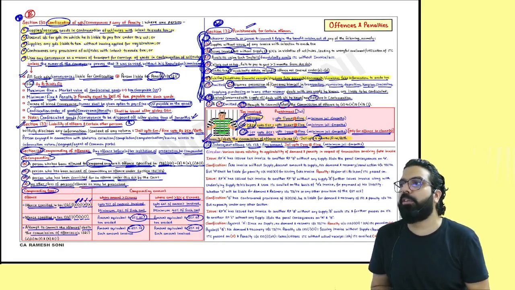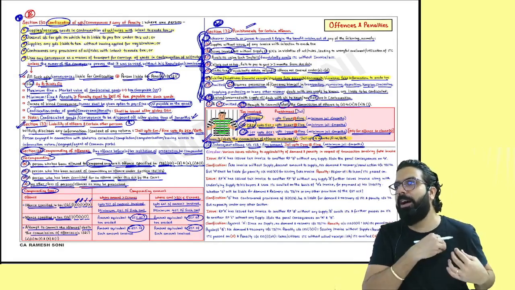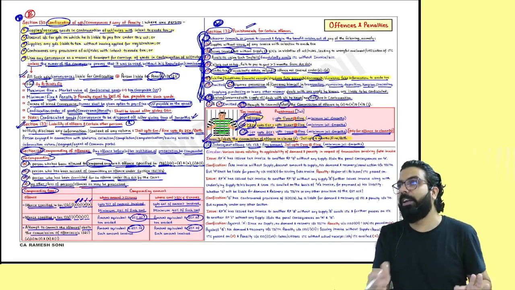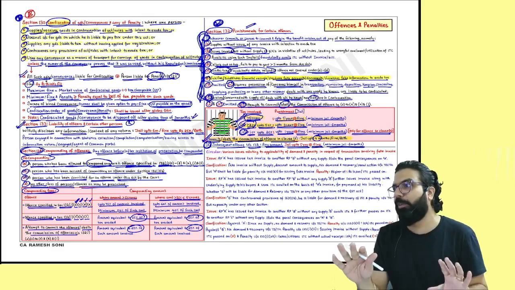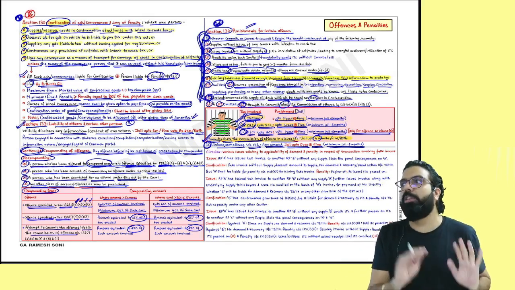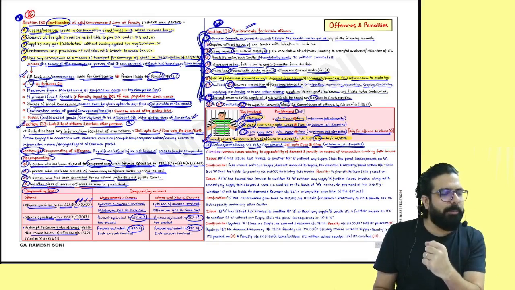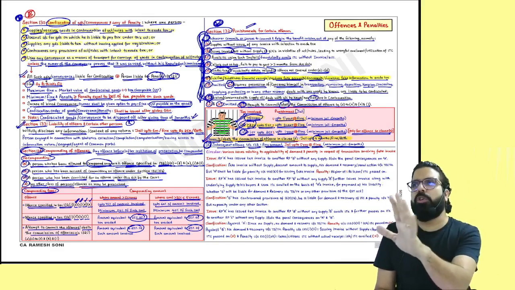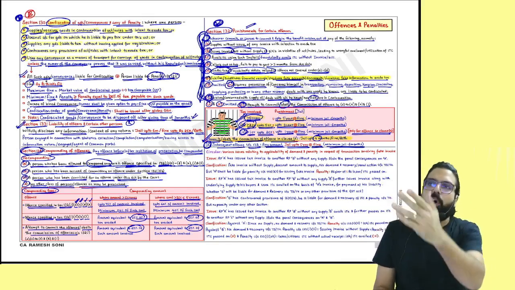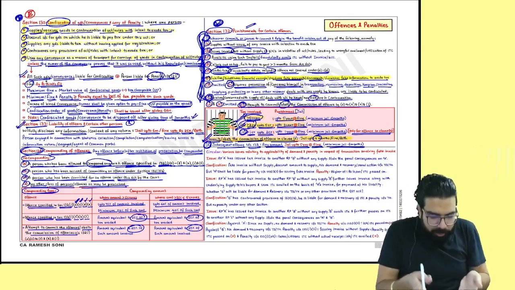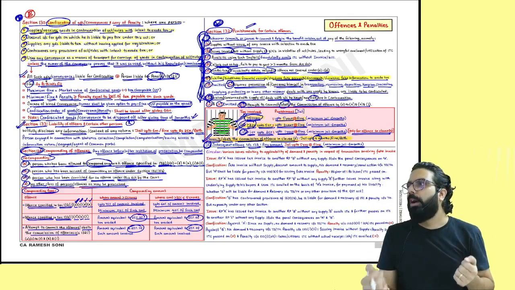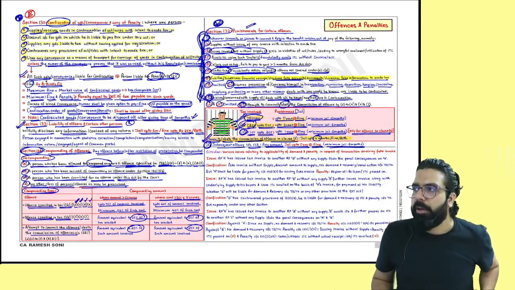Students tell me, sir, in ethics there is no chart. Baba, ethics is in the heart. Ethics can't be in the chart. Ethics means you have to maintain the ethics yourself. You should not go ahead and do all this wrong thing. What is the ethics chapter? A chartered accountant should not do all these things. If you do wrong things, what will happen? Penalty. So this chapter only will help you. Are we clear, everyone? Next.